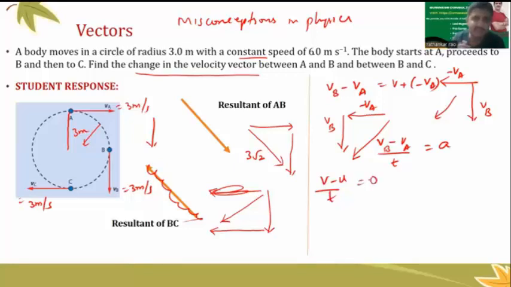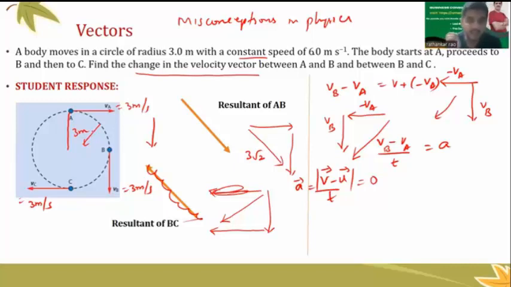Now the mistake that they make here is that acceleration equal to V minus u by t is considered in such a way that this is your acceleration vector and this should be vector V minus vector u here, which they don't consider. And once we get this, then we take the magnitude of this and finally we find out. So this is the mistake which most of them make. So where does this mistake arise from? From this concept. Remember, what is the important concept here? Velocity is a vector.